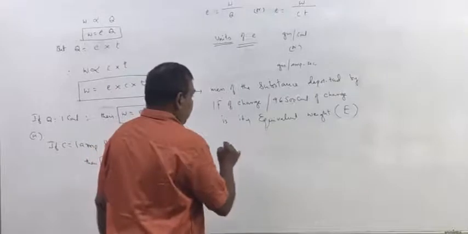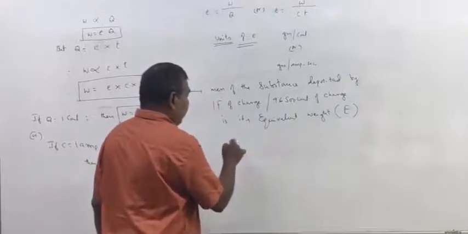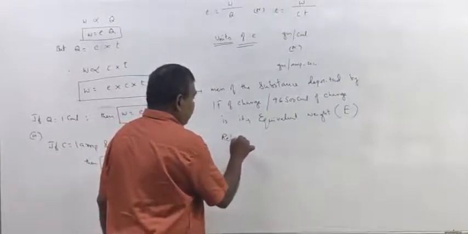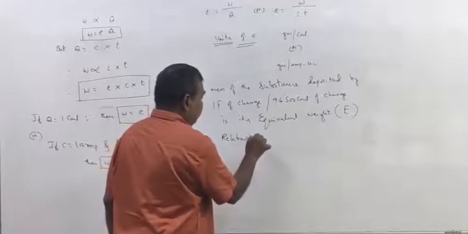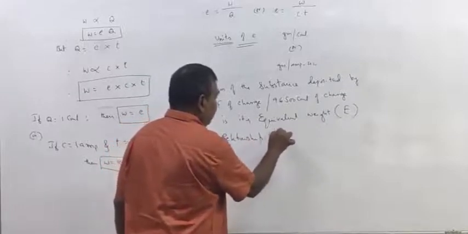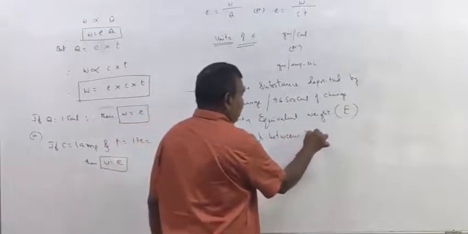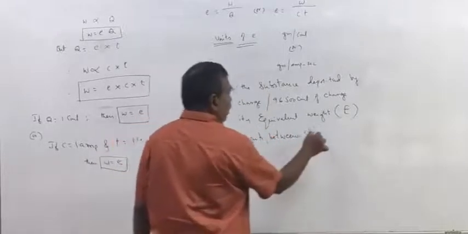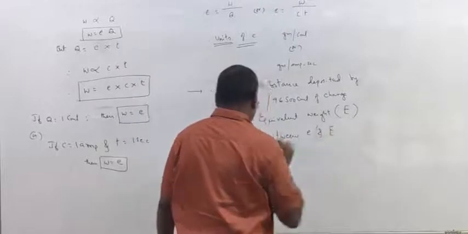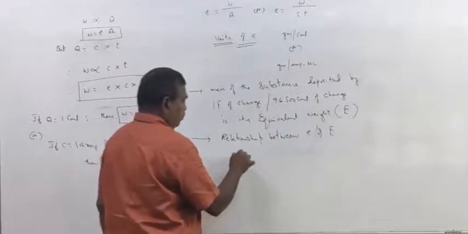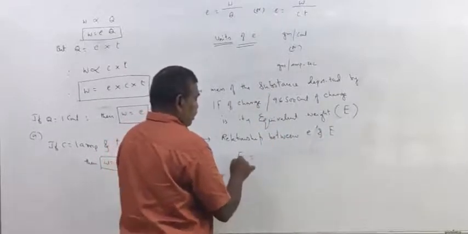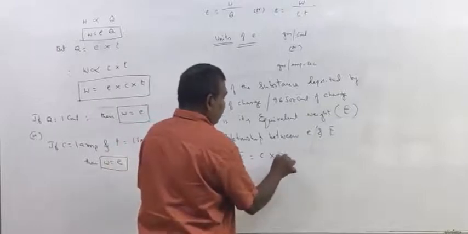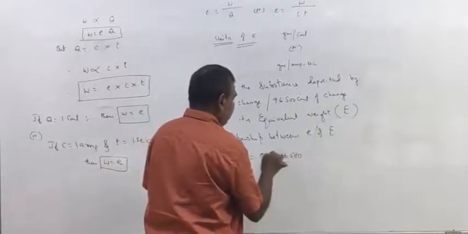Therefore, the relationship between small e and capital E is: E is equal to small e into 96,500.